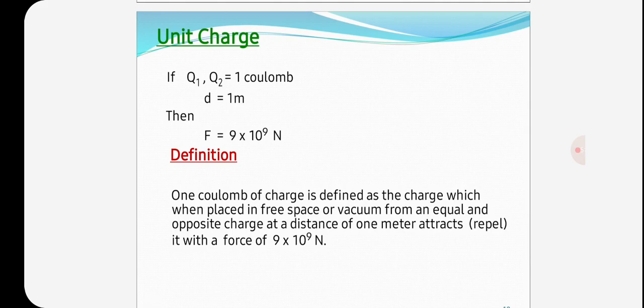So here if Q1 and Q2 are equal to 1 coulomb, that is called the unit charge. Here d is equal to 1 meter.